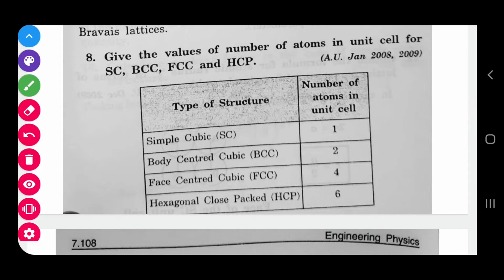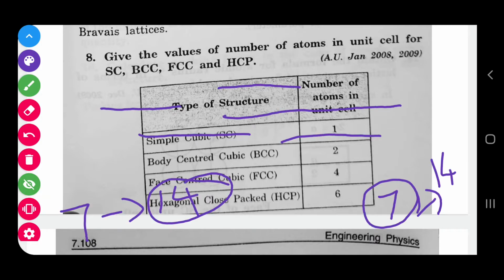Then next, give the values of the number of atoms in the unit cell for SC, BCC, FCC, HCP. So this is also something you know very well.